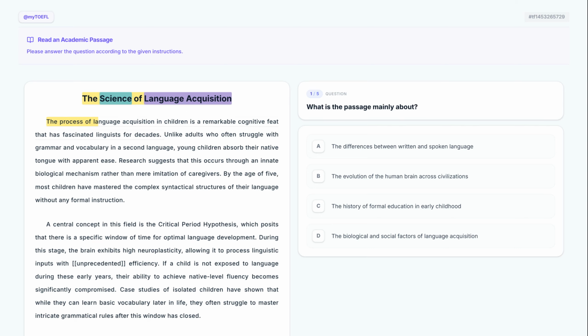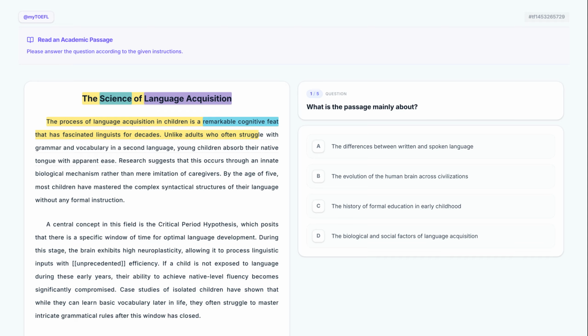The process of language acquisition in children is a remarkable cognitive feat that has fascinated linguists for decades. The author introduces the topic by describing language learning as a remarkable cognitive feat. This phrasing highlights that the process is not just a simple habit, but a complex achievement of the human mind.